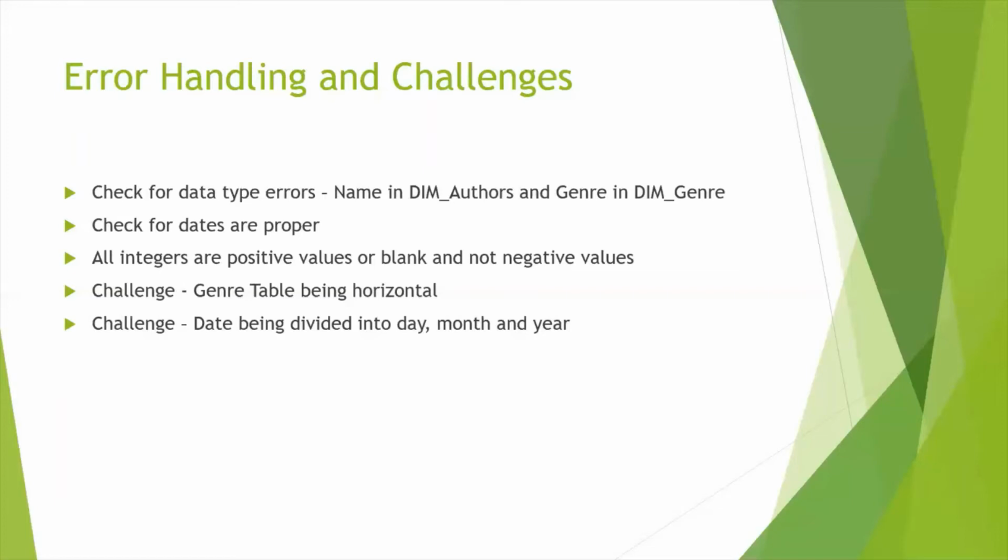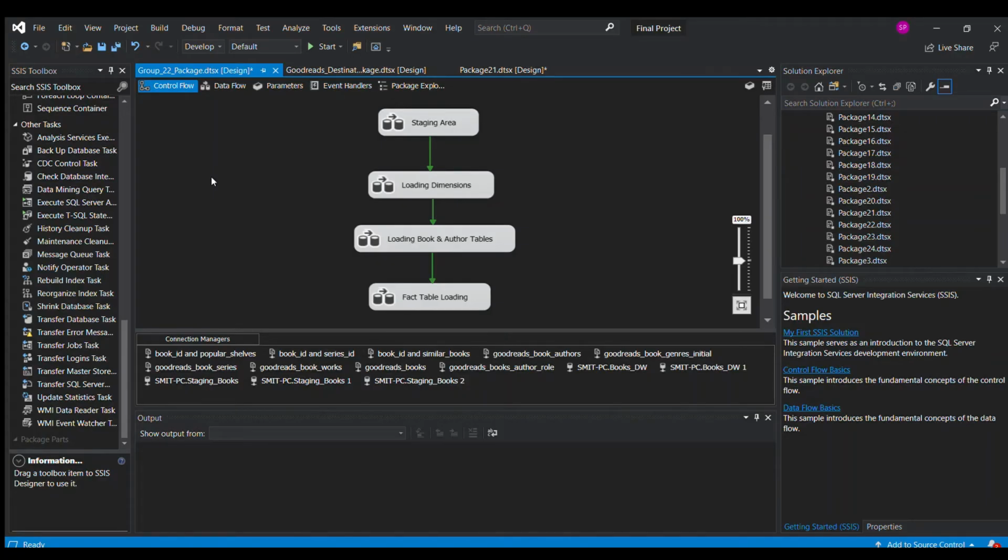the visualizations. So this is our package to load the data from the flat files into our data warehouse. In the control flow, you can see first we load the data into the staging area, then we load the dimensions, then we again load the books and the authors table, and then finally we load the fact tables.